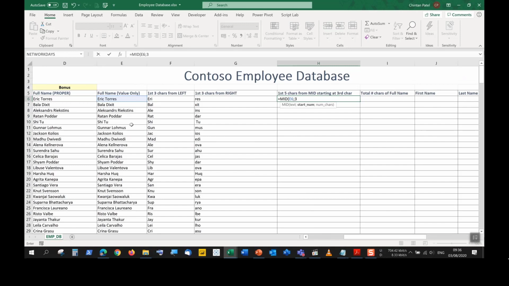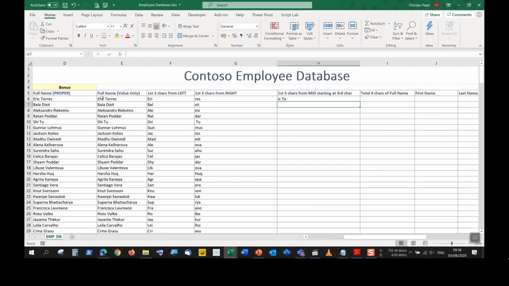So we say 3. Number of characters here is now a requirement. It's no longer optional. So we want to extract 5 characters from the 3rd character. So from the letter I, so I is included, we want to count 5 characters to the right-hand side. So we can put the value of 5 there. We can close our brackets, push enter.